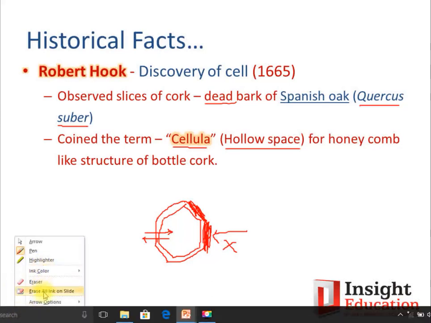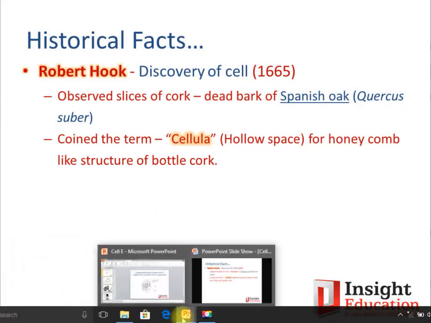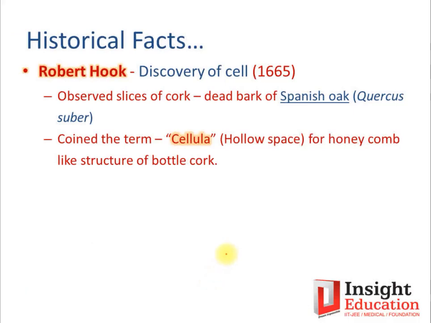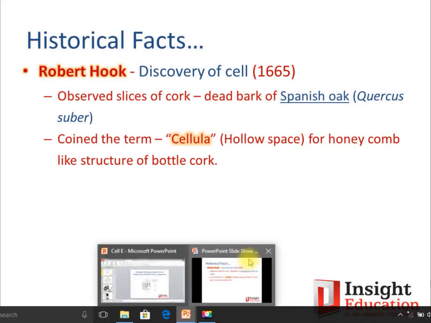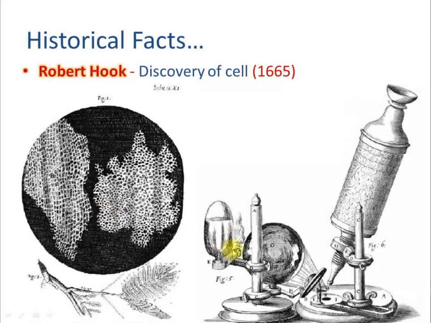So let's check a diagram, a very important diagram. Okay, let me take the arrow. Yeah, so let's check a diagram. Yeah, this was the microscope. Robert Hooke was as curious as you, and every time he tried to find new things, and this is what he observed in the Quercus suber.